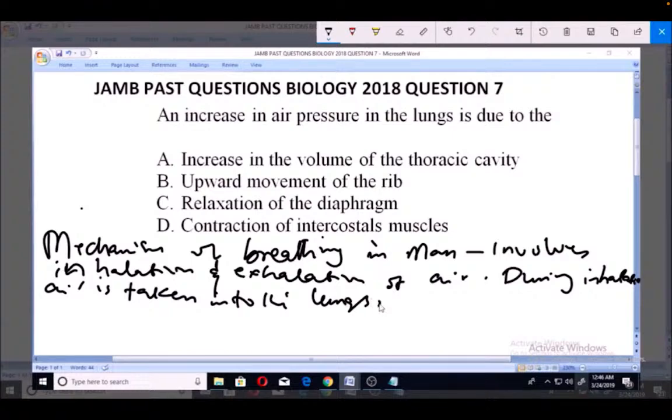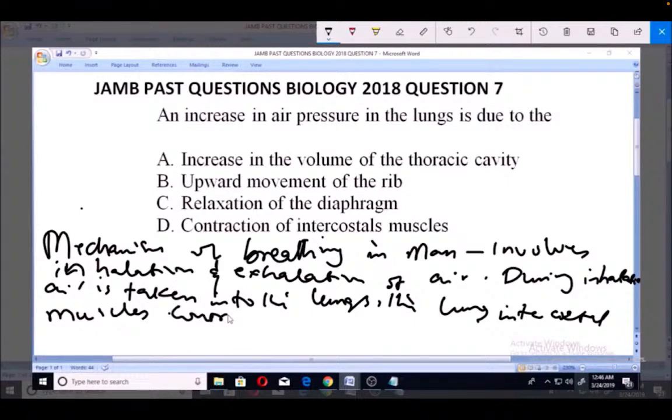Now, when the air is taken in, the intercostal muscles contract. That's what happens. So whenever there is inhalation, there is contraction of the intercostal muscles. This is option D. That's what happens when there is inhalation.